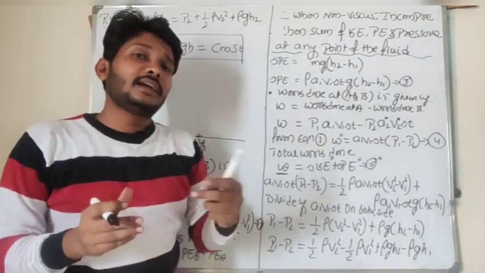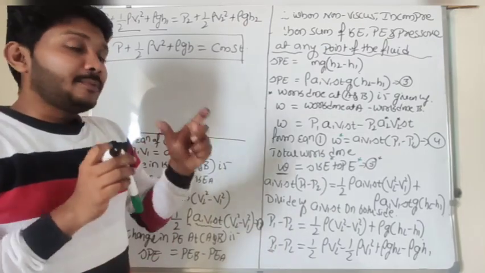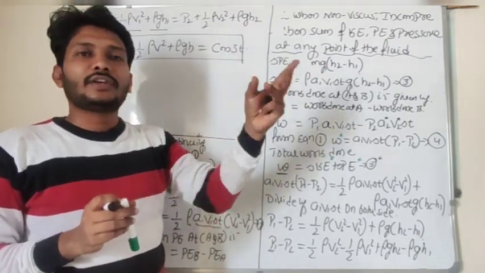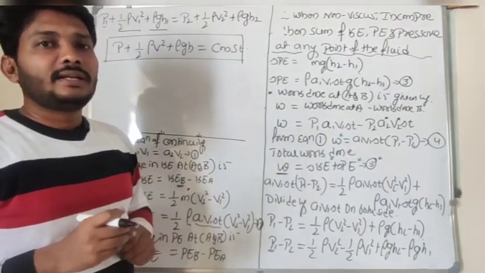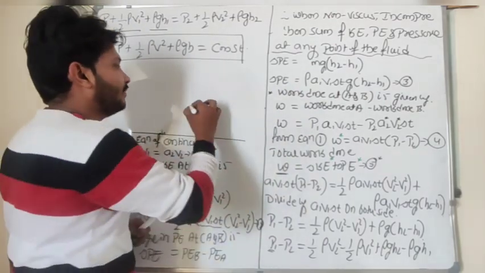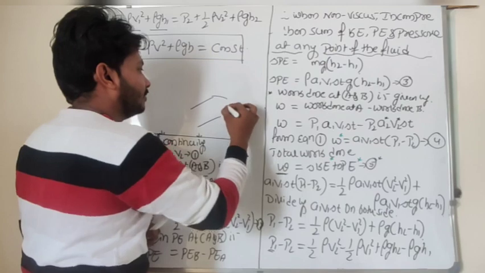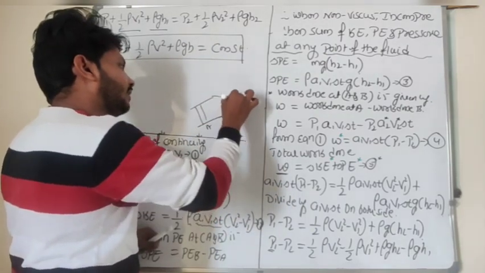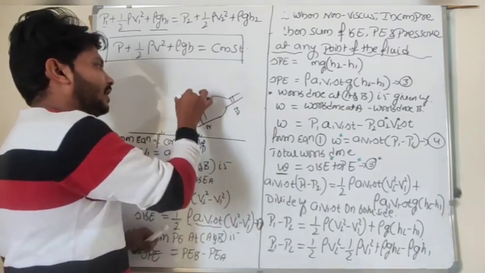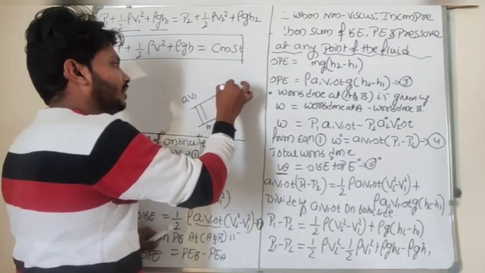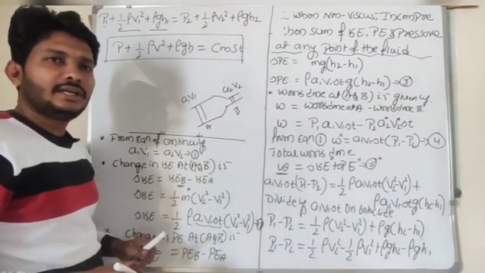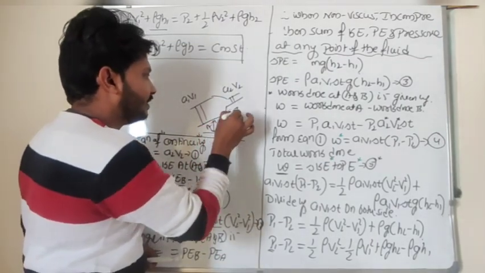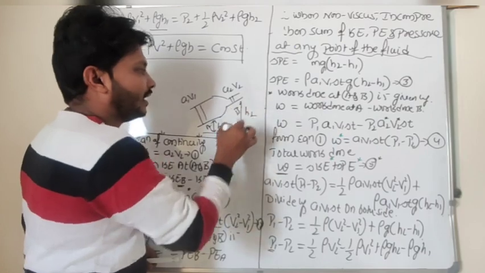Then what is the physical meaning here? At point A and at point B, the sum of kinetic energy, potential energy and pressure energy remains the same, I said, even though it has a different cross-sectional area. Let me write that here: point A and point B I consider. Area is A1, velocity is V1, height is H1; area is A2, velocity is V2, height is H2.